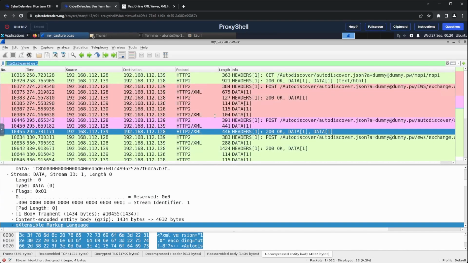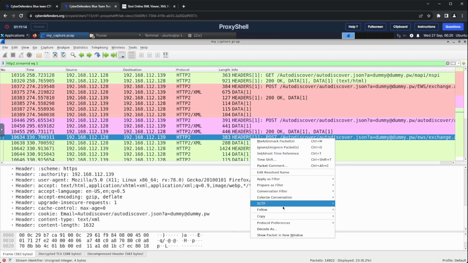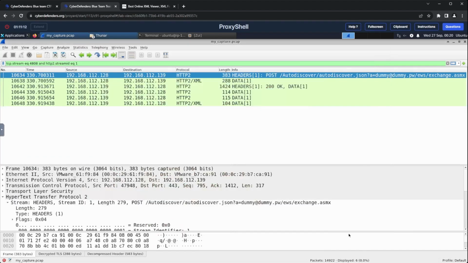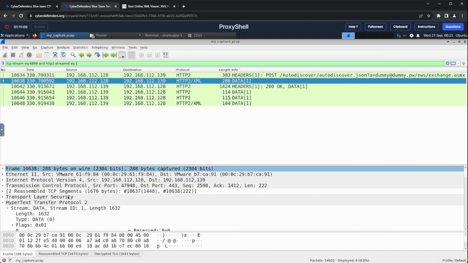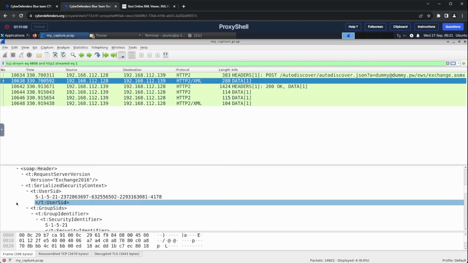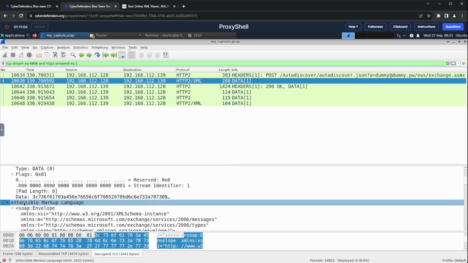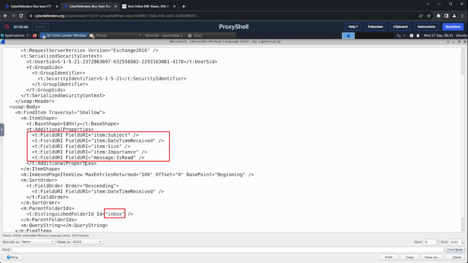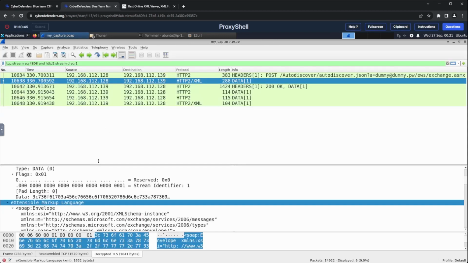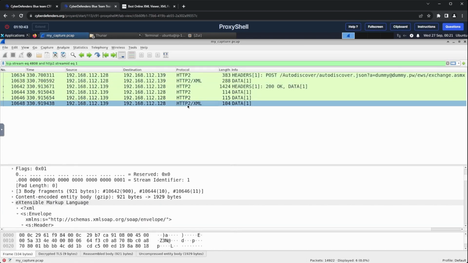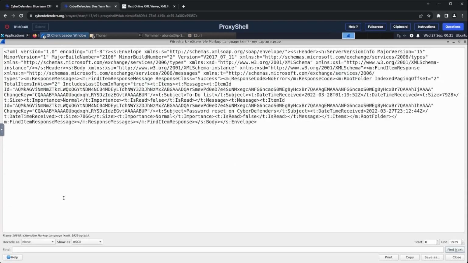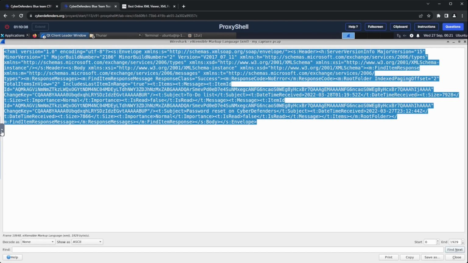As usual, I will choose the first HTTP request of the third conversation and will just follow it in the stream to focus on that conversation only. Then, inspecting the XML payload of the request, we notice it requesting information about the emails in the user's inbox. Let's see the response for this request, as this probably should contain some interesting information. So I will go back and view the bytes for the XML payload of the response packet. I will also copy the XML over to the formatter that we have been using.